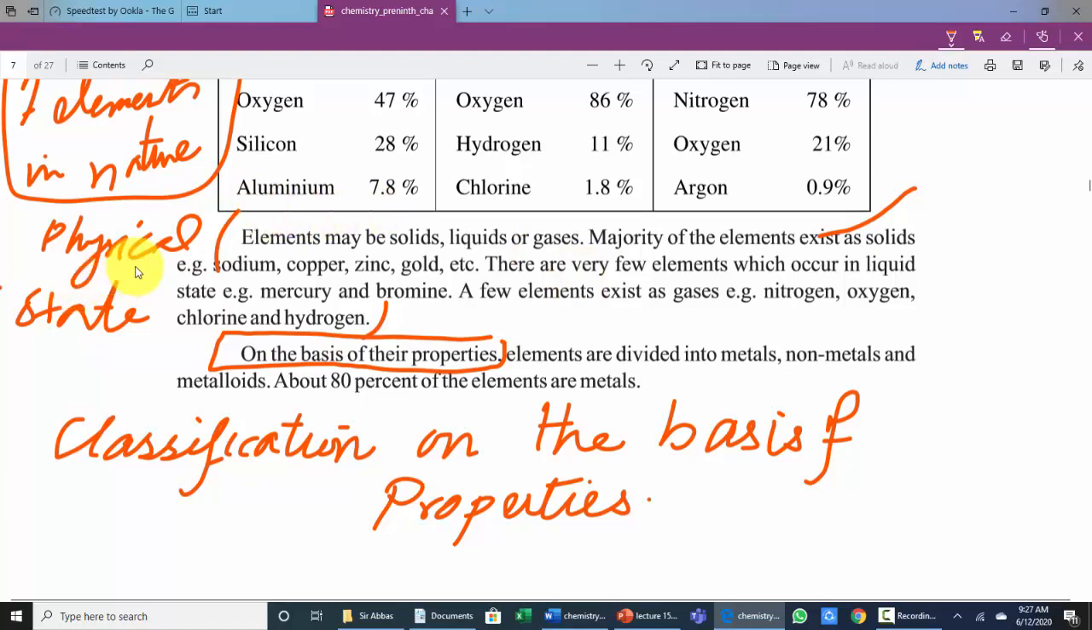आगे occurrence of element on physical states या classification of element on physical states, यहाँ से लेके यहाँ तक आता है. और properties की classification है, on the elements are divided into metals, non-metals and metalloids. So ये लास्ट वाला पैराग्राफ है, यहाँ तक इधर से लेके यहाँ तक आता है.